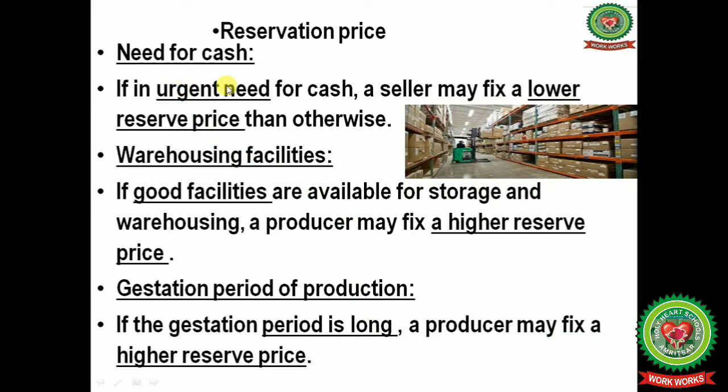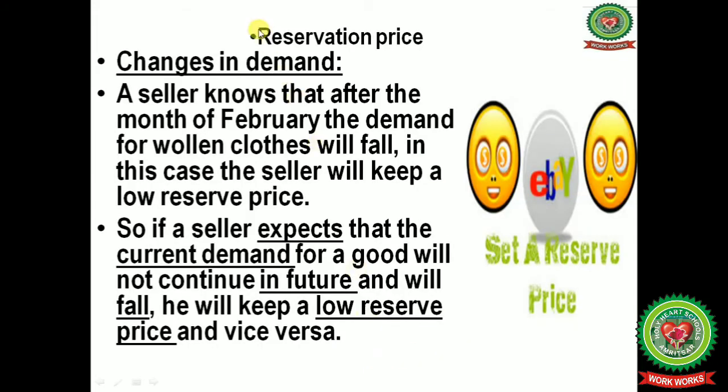Next one is need for cash. If in urgent need of cash, a seller may fix a lower reserve price than otherwise. Warehousing facilities. If good facilities are available for storage and warehousing, a producer may fix a higher reserve price. Next one is gestation period of production. If the gestation period is long, a producer may fix a higher reserve price.